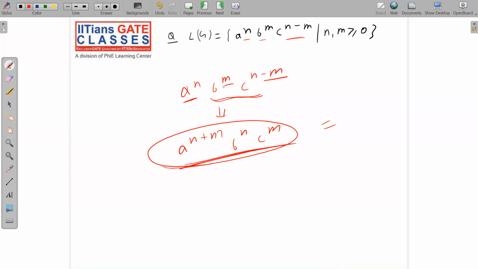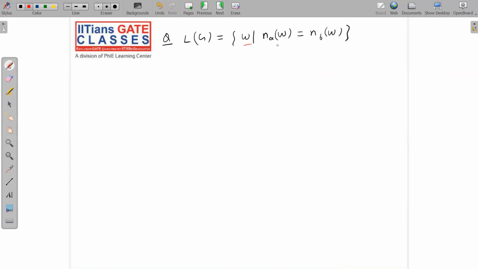Again, I am repeating: A power n, B power m, C power n minus m. So just sum these powers. N minus m plus m will be what? It will be n only. And n is what? A. So I can say that the number of A's is nothing but the sum of B's and C's. So this is nothing but like this only, and I have already told you how to write the grammar for it. Okay, so please note, try to write the grammar yourself.